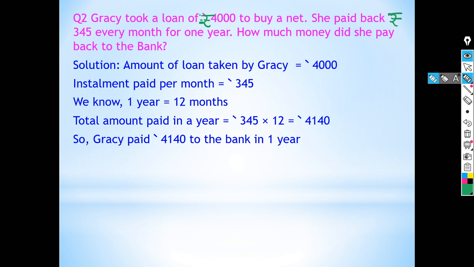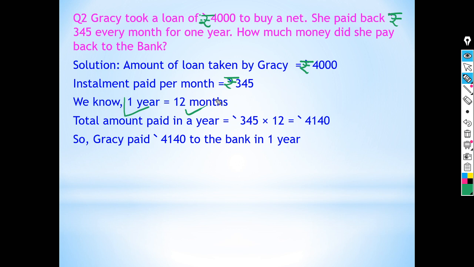So here the amount of loan taken by Gracie is rupees 4,000. Okay, clear? Installment paid per month. Installment means the amount of money paid per month, which is rupees 345. Yes, we know 1 year is equal to 12 months.